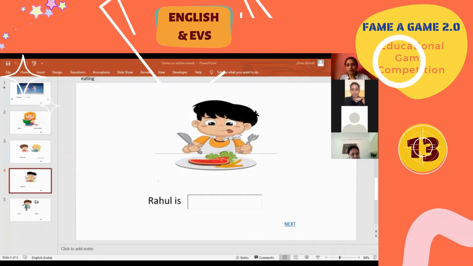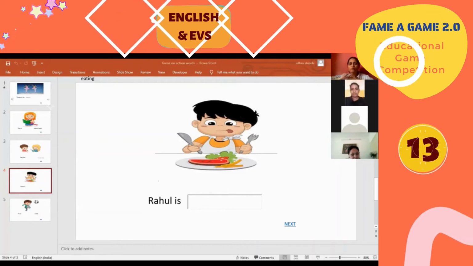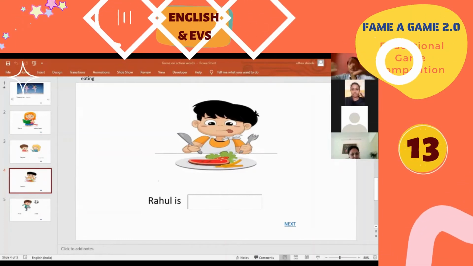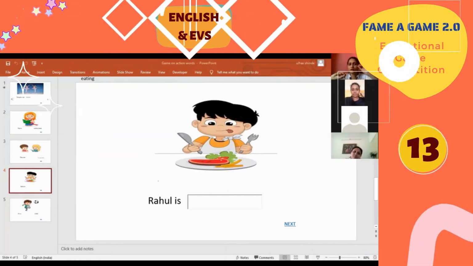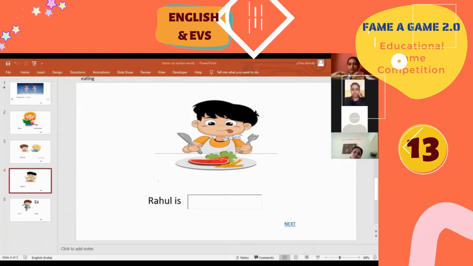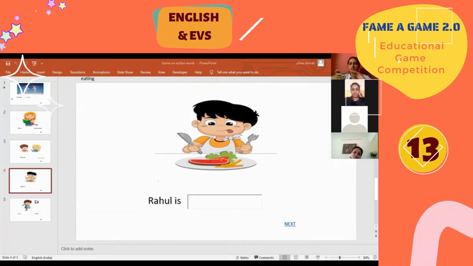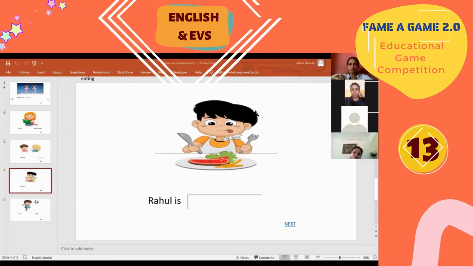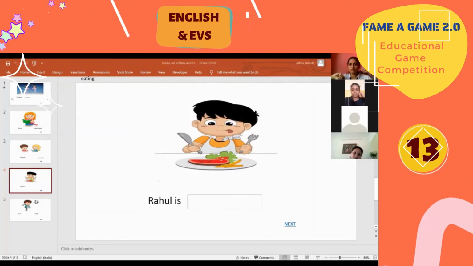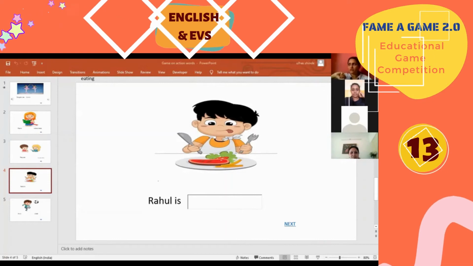Since it is a group of 5 children, those 5 children will come in front. Three of them will discuss with each other, pick up the card, and give it to the fourth child.